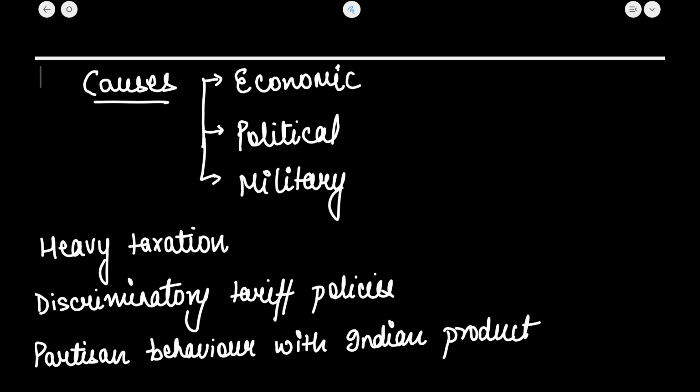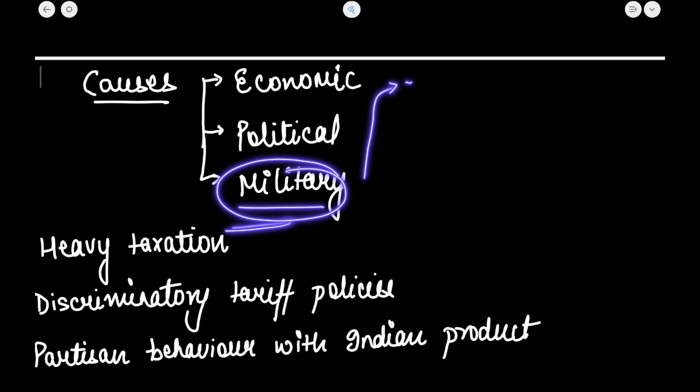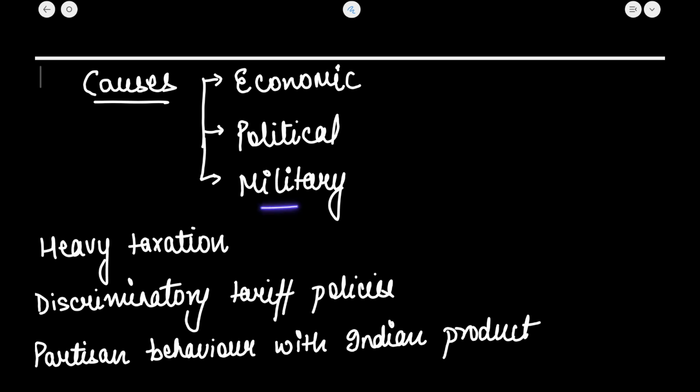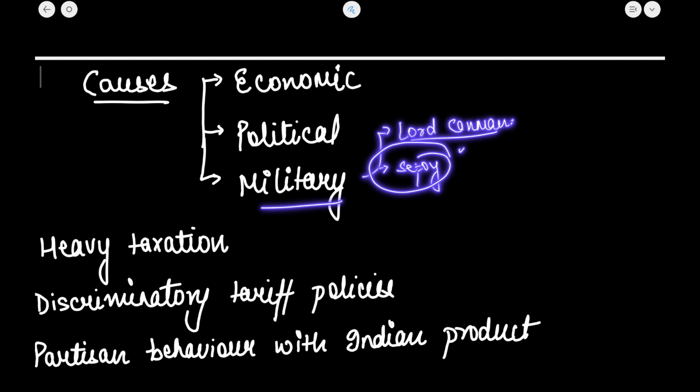If I talk about the military reasons, the main event regarding the military decisions was the act that was known as the General Service Enlistment Act. Now, this General Service Enlistment Act was introduced in the year 1856. And who introduced this? This was introduced by Lord Canning. Under this act, the sepoys, the recruits of the Bengal army, would have to give an undertaking to serve anywhere their service might be.